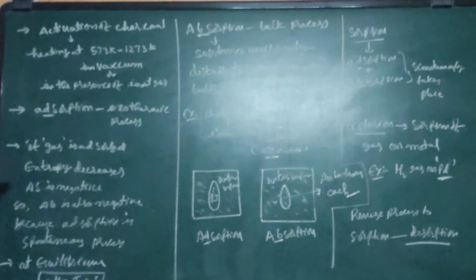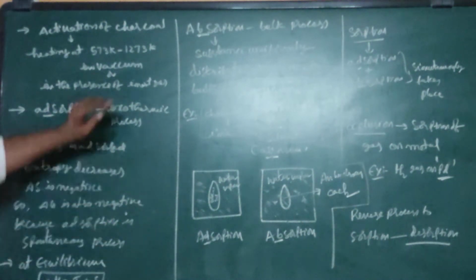So the process of adsorption takes place until delta H is equal to T into delta S. At this time, equilibrium is observed. So the process of adsorption and the process of desorption are simultaneously going on. So there is an equilibrium established when delta H is equal to T into delta S.